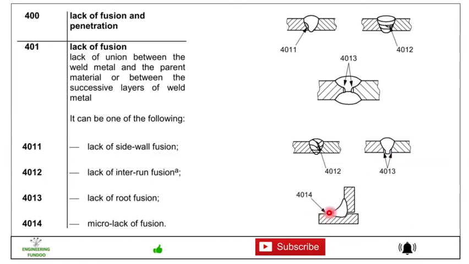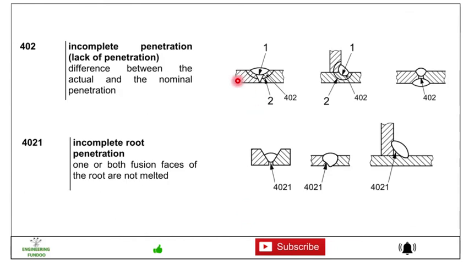So here you can see 4014. Then we have 402, incomplete penetration or lack of penetration, the difference between the actual and the nominal penetration. Here you can see 402. And then we have 4021, which is the incomplete root penetration.